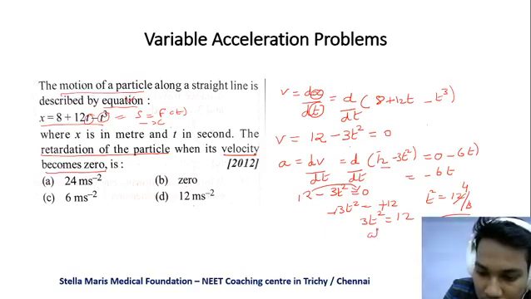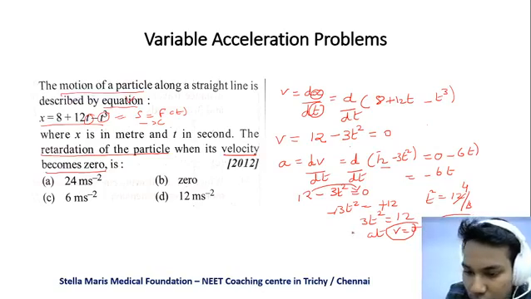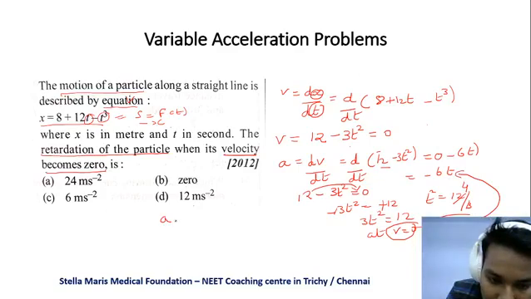So at velocity equal to 0, t is equal to 2. Substitute this t value in the acceleration formula, that is a is equal to minus 6t. So a is equal to, we just substitute the time value here, minus 6 into 2, that is minus 12 meter per second squared.